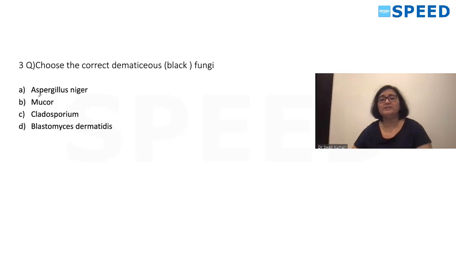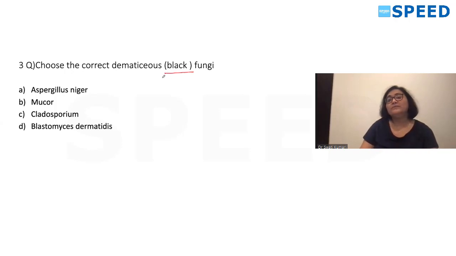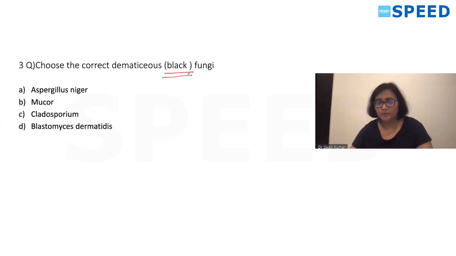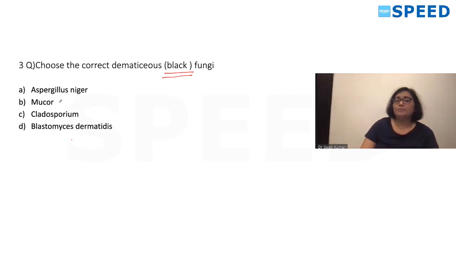Next: choose the correct dematiaceous or black fungi. The word black was given to confuse you. The options given were Aspergillus niger, Mucor, Cladosporium, and Blastomyces. We classify fungi by hyphae. A fungus has hyphal elements, we all know, right?